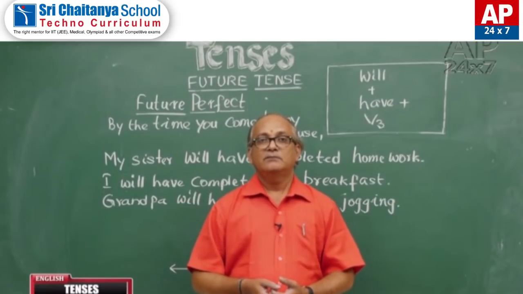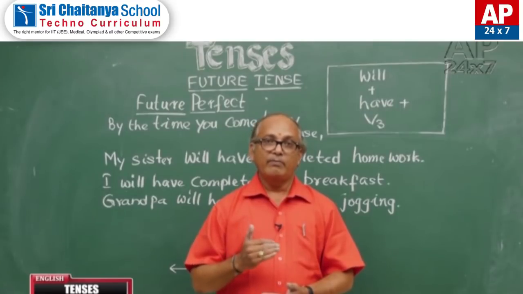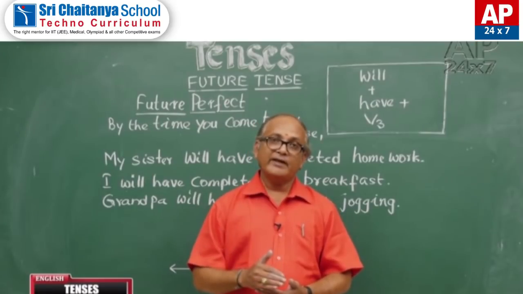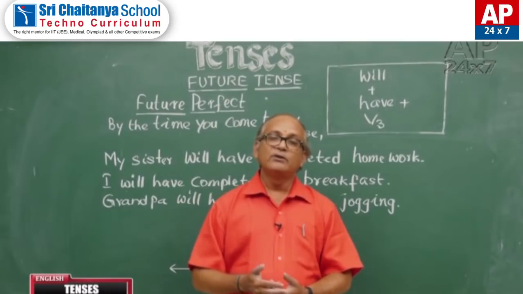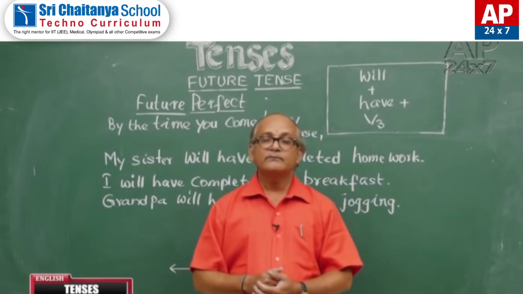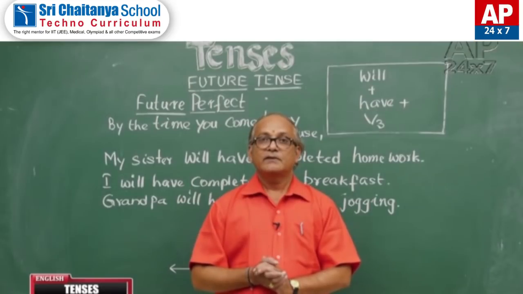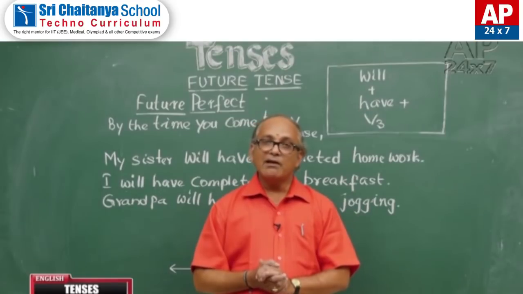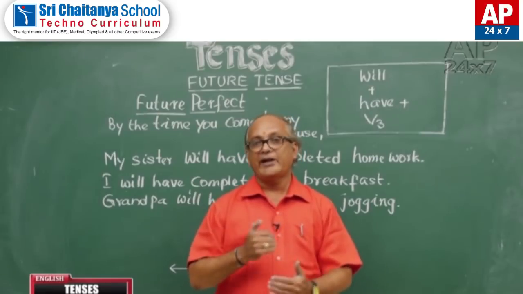The third one is future perfect. Just like present perfect and past perfect, future perfect also speaks about the completion of an action. Strictly speaking, all the perfect tenses speak about the completion of an action, just like the continuous tenses speak about the progress of an action.